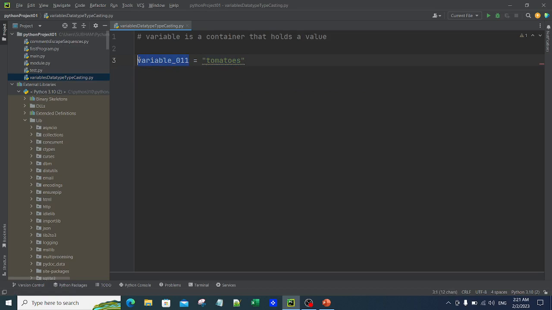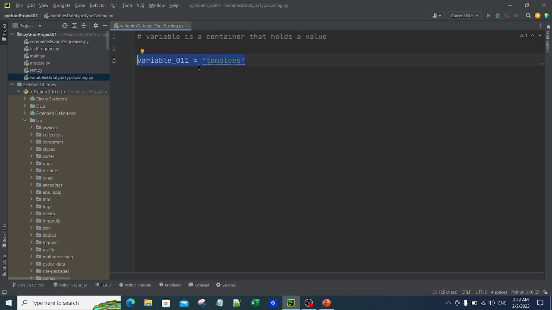Now this name can be anything. I can also write any name. I can also write Bhavna equal to tomatoes, so this Bhavna will become a variable. Right now, just to make it look a little better, I'm simply going to say 011. So this is how you create a variable.